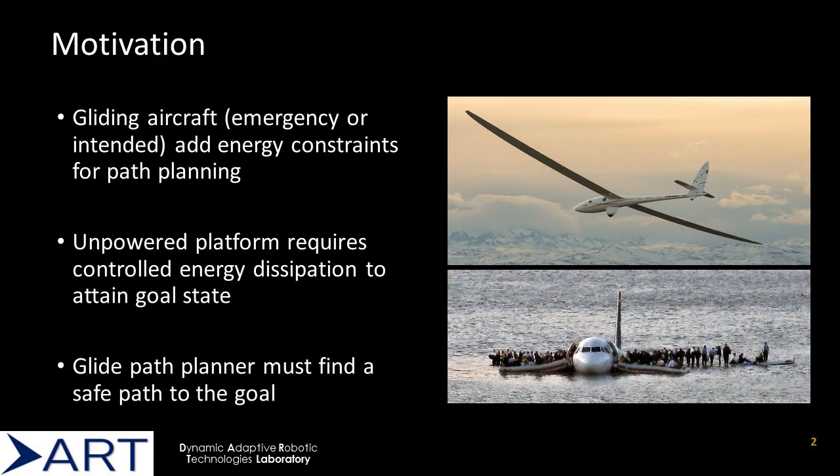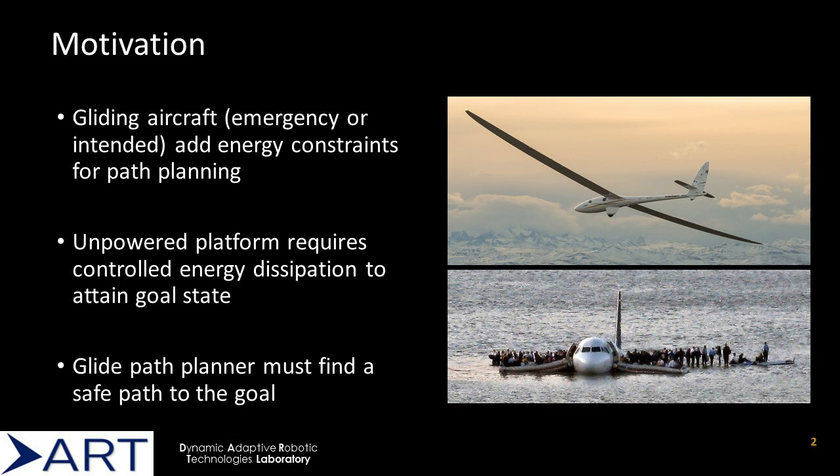Aircraft with sudden damage or loss of power often rely on gliding to safely land. Gliding aircraft presents a challenge for autonomous path planning algorithms. The steady dissipation of altitude to maintain the glide means that there is limited access to energy and severely reduced flight range. A path planner must manage and dissipate this energy in a controlled manner in order to safely reach